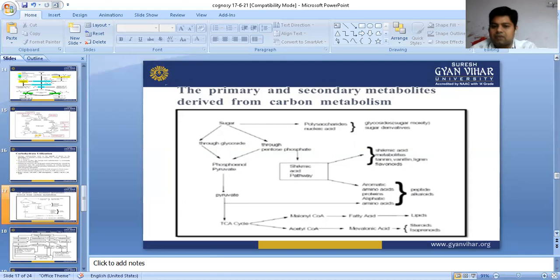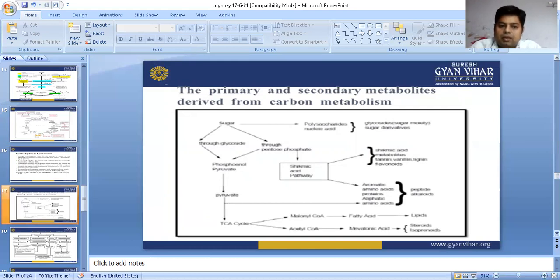In the shikimic acid pathway, shikimic acid metabolites like tannin, vanillin, lignan, and flavonoids are synthesized. Apart from them, aromatic amino acids and aliphatic amino acids are obtained from the peptide chain.